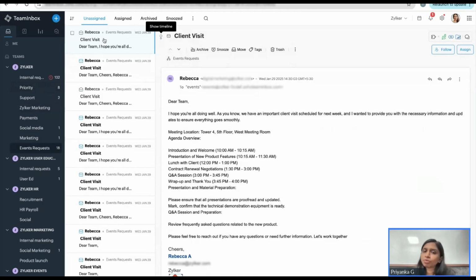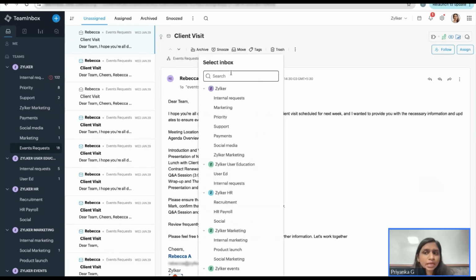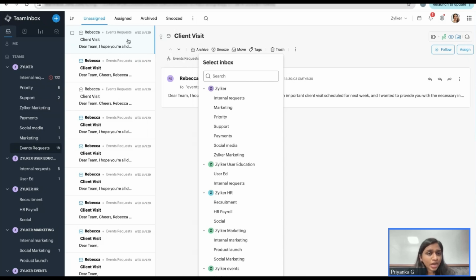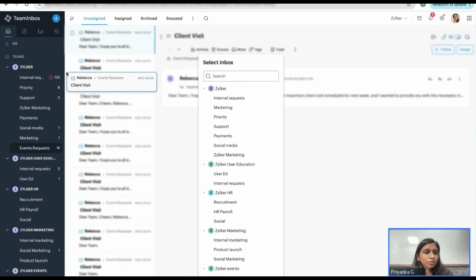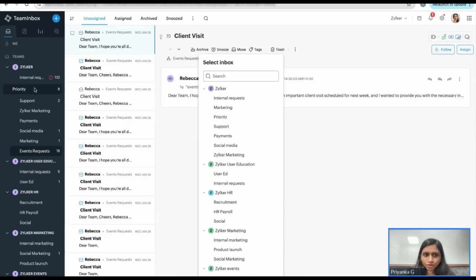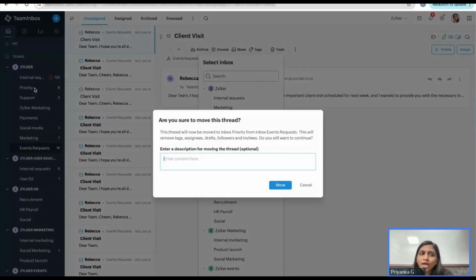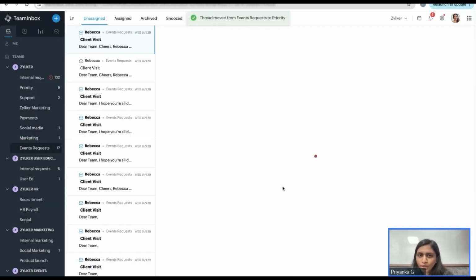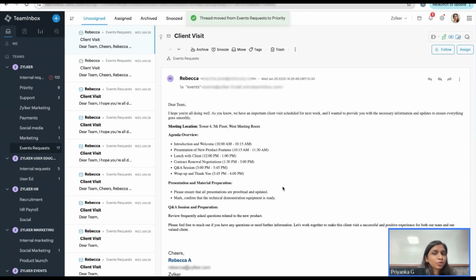In those cases, for me to move that, there are two different ways I can do it. One is I can choose move, and then I can choose the inbox to where I want to move. Rather, I can simply drag it from here. Can you see it is being pulled away? And I can drop it in the particular inbox that I'm trying to put it under. If I want to add any more messages to that, I can do that and move them, or rather I can say move. So this is how easily you can move your messages and your mails between your inboxes.